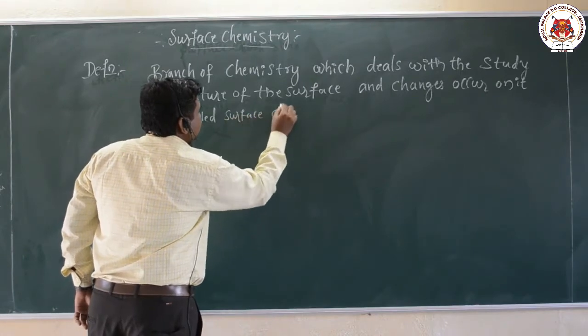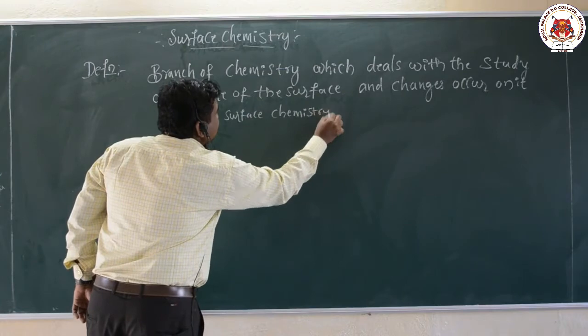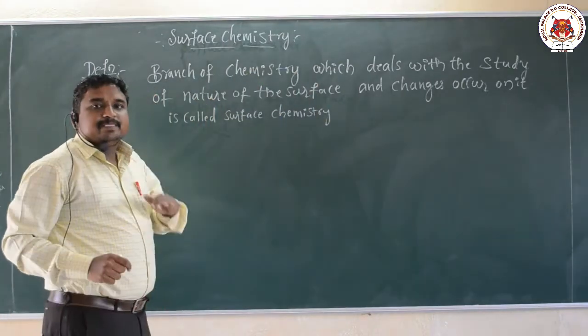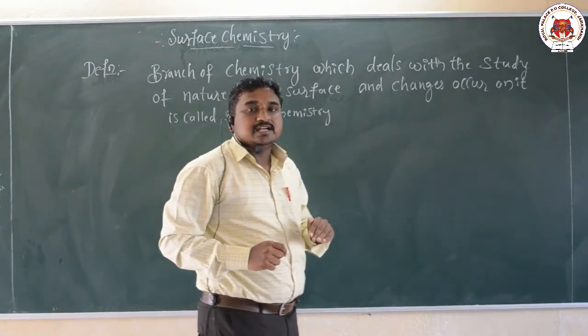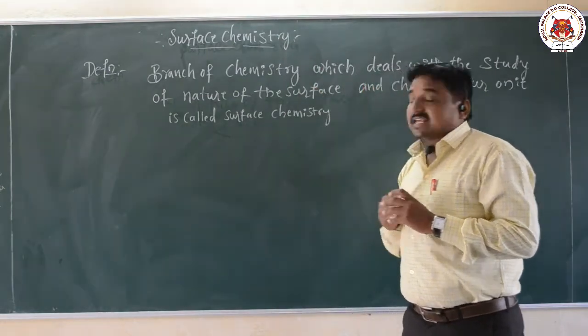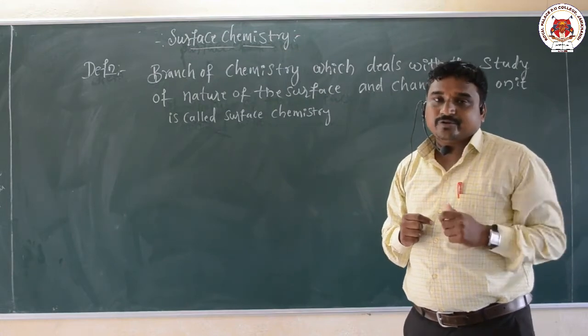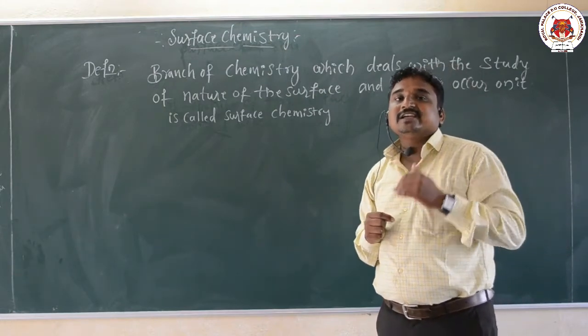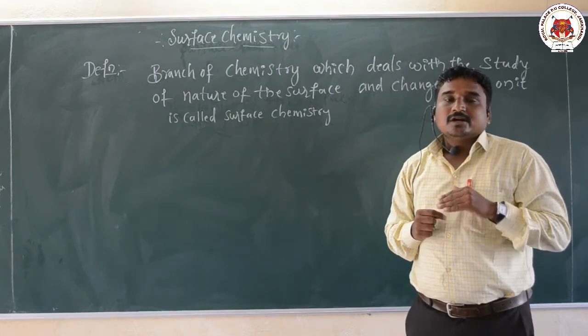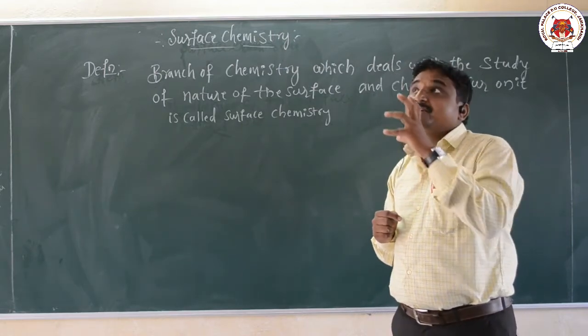So it is a branch of chemistry which deals with the study of the nature of the surface and the changes that occur on it. It is a surface phenomenon. For example, rusting of iron, or dust which accumulates on the wall.